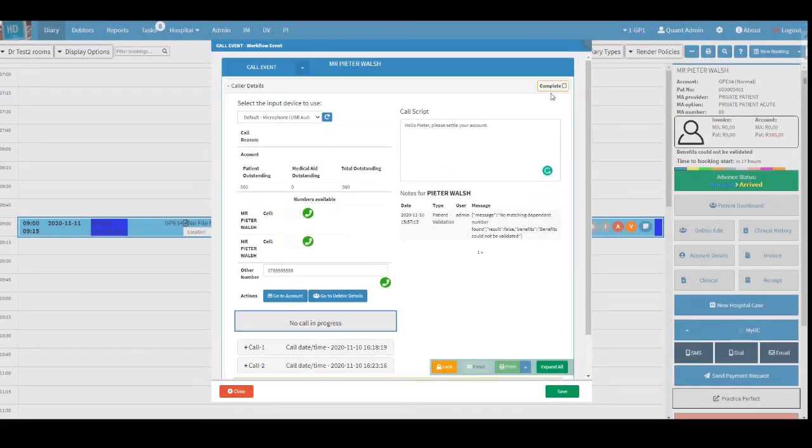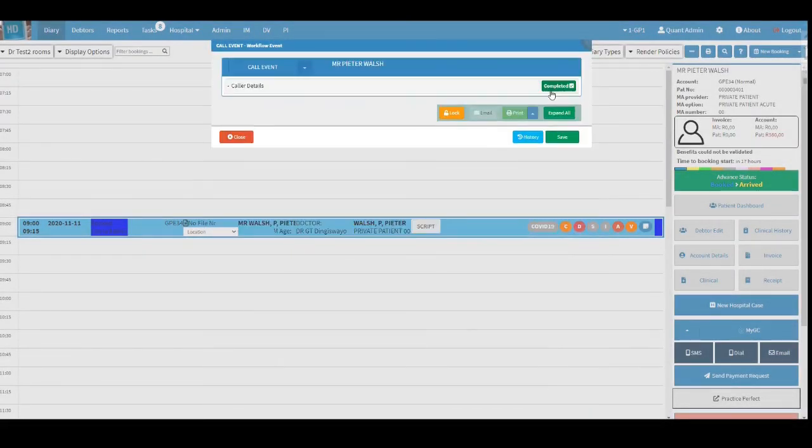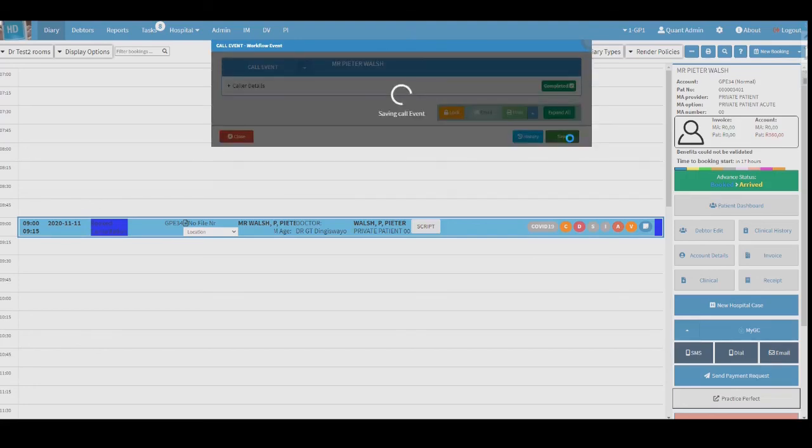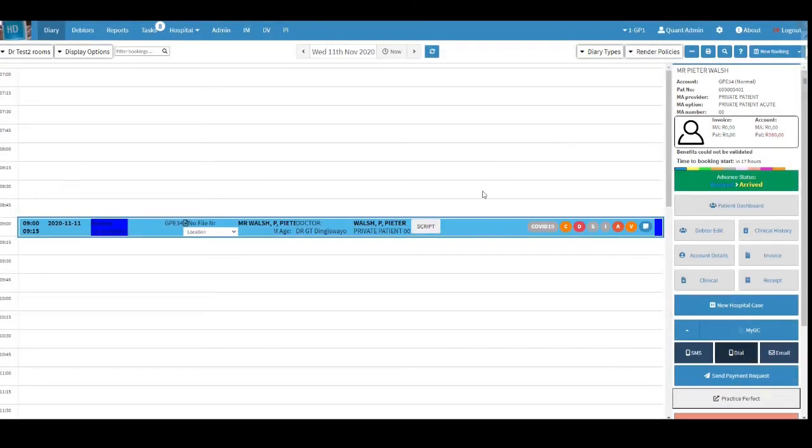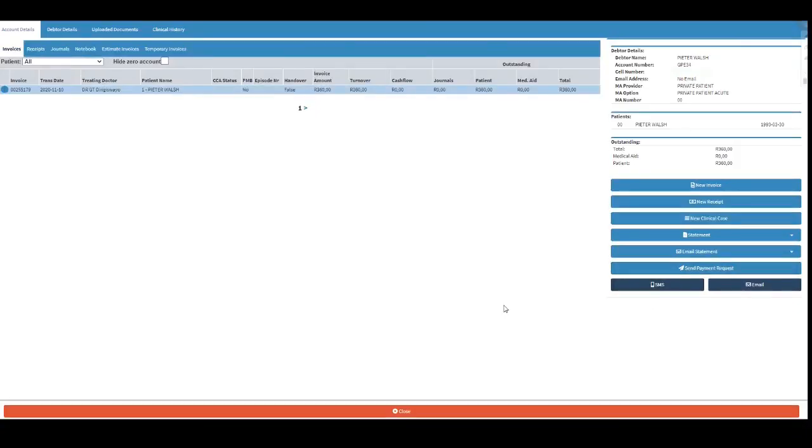Once you're done, click on the Complete button in the top right-hand corner of the Caller Details panel. Remember to click on the Save button to save the call's details. To access previous call details, simply navigate to the patient's notebook in their account details.